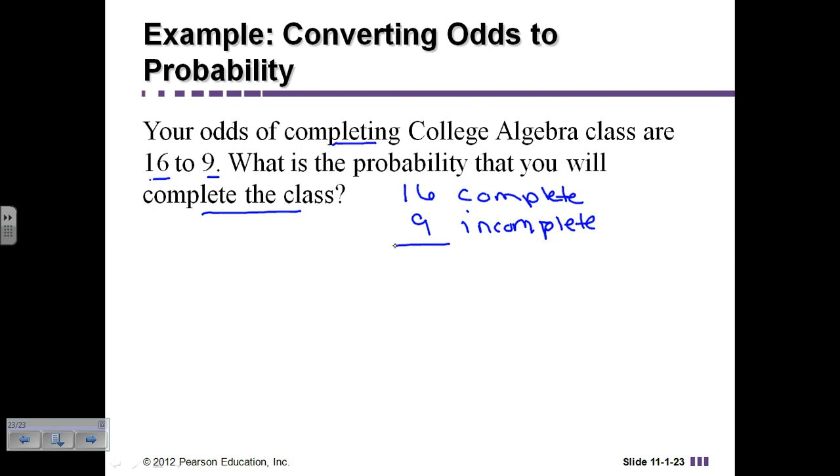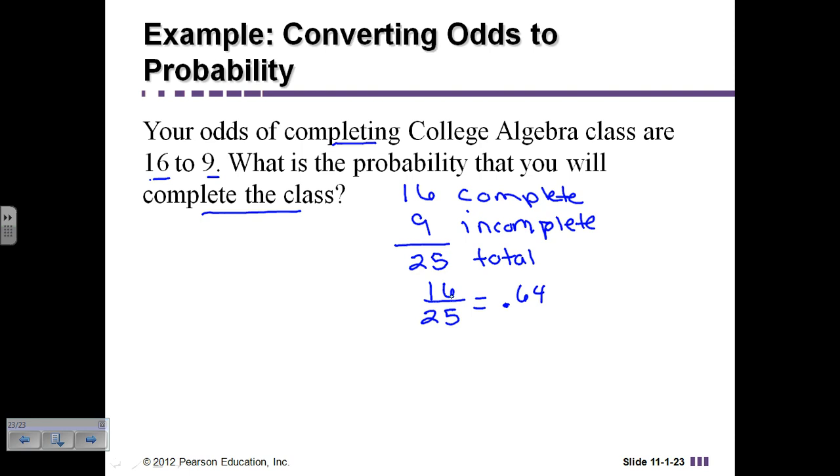That means that the total number who attempted the class were 25 attempts, or 25 is our total. If I want to know the probability, I want to take the number of what I want, which is completion, divided by the total number of attempts. So I would have 16 over 25, which is 0.64.